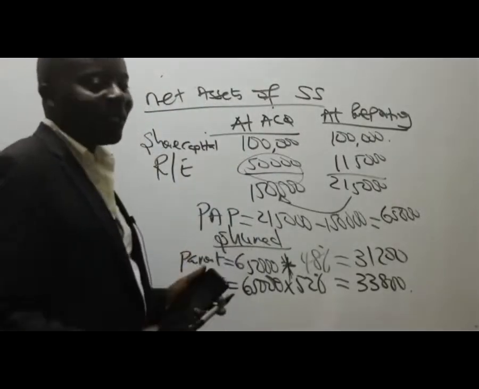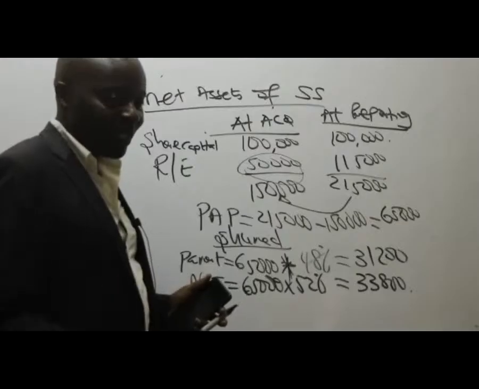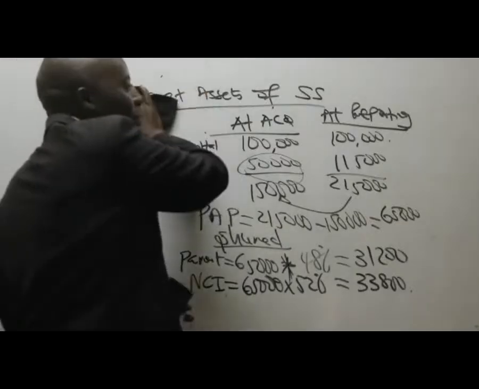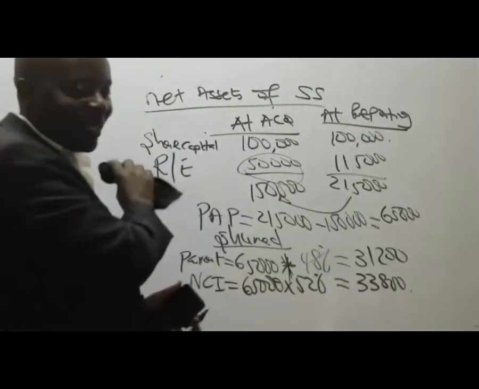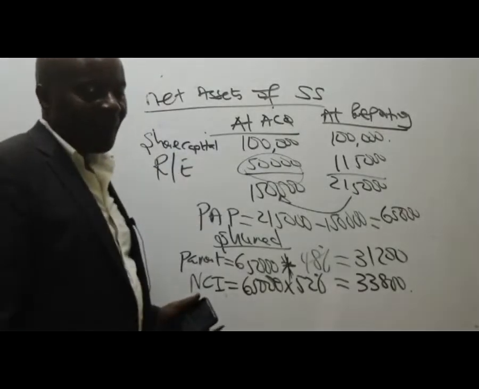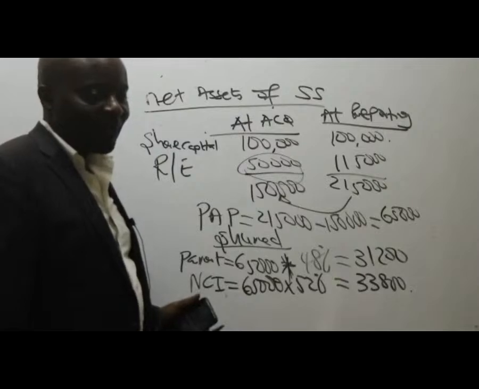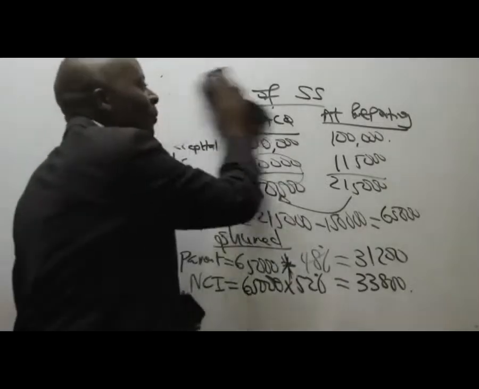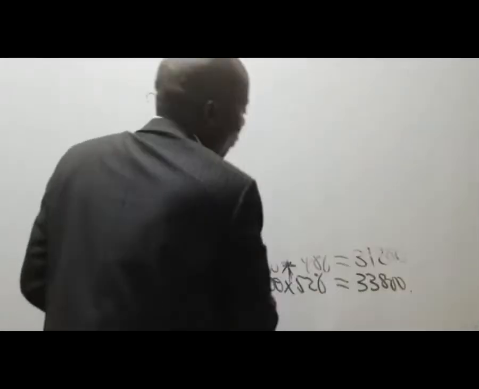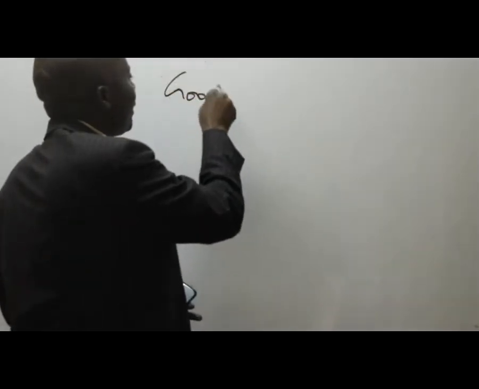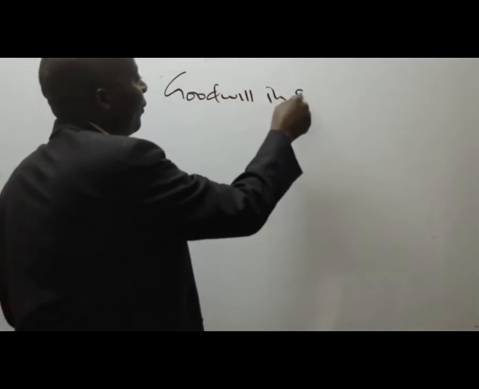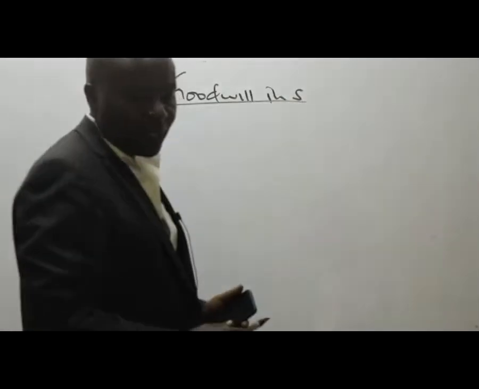Goodwill is normally computed for the subsidiaries. So go ahead and give me the goodwill of the first company, goodwill in S, the first subsidiary. I'm giving you 1 minute, try.